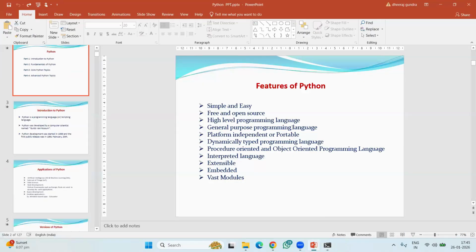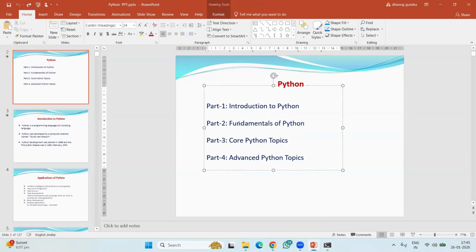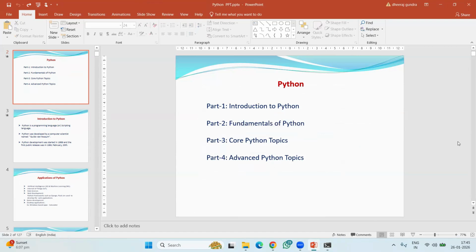Fundamentals of Python. If you know these fundamentals, especially the operators and some other topics, even the slice operator you can get in these fundamentals only. If you know these fundamentals, we are able to write many programs, many logical programs also. Fundamentals are like basics.